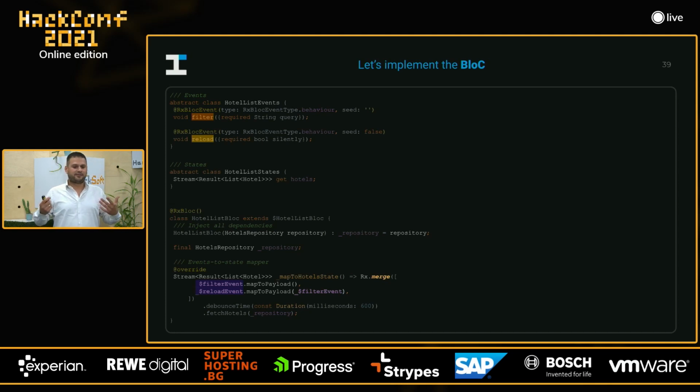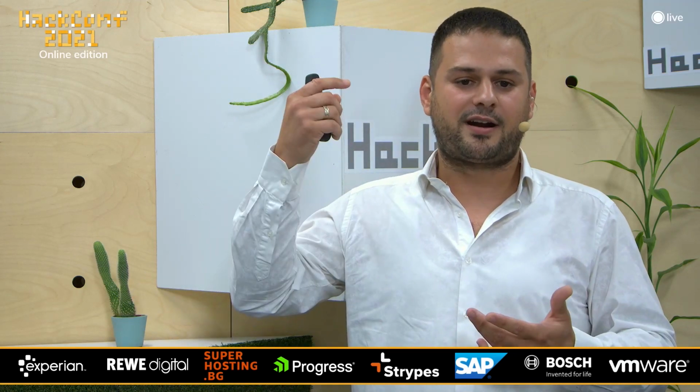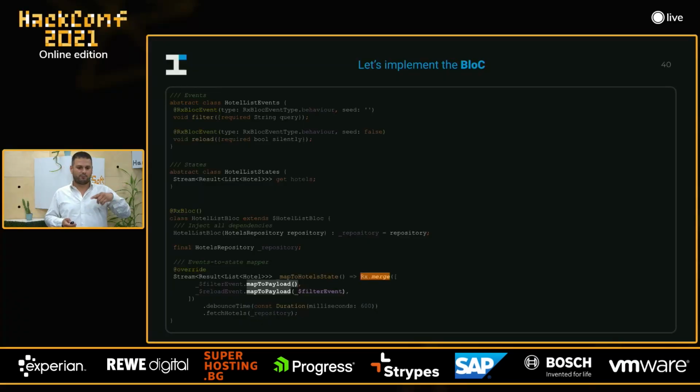What are the requirements of our application? We need to fetch hotels in two scenarios. The first one is when the users are searching. The second is when the users are refreshing the list by using the pull to refresh functionality. So let's see how reactive programming can help us achieve this. We can use Rx.merge, which is part of RxDart. And basically what we do is merge those two reactive subjects into just one stream.